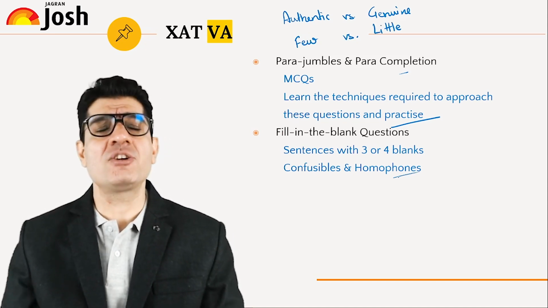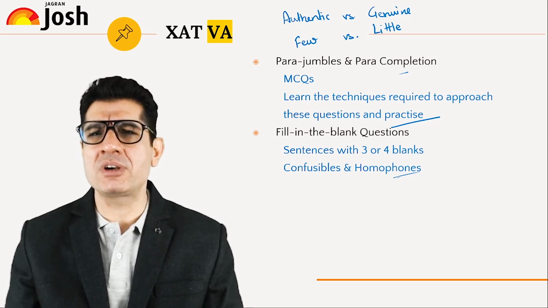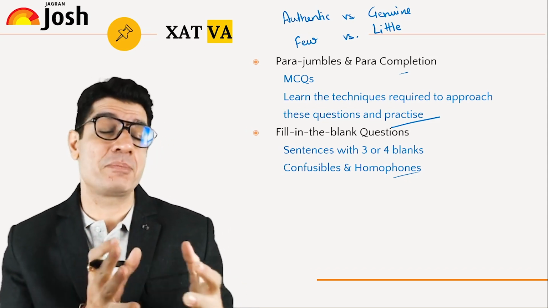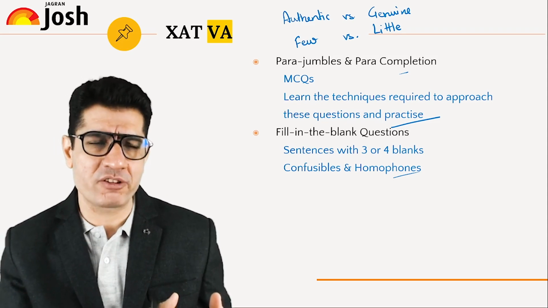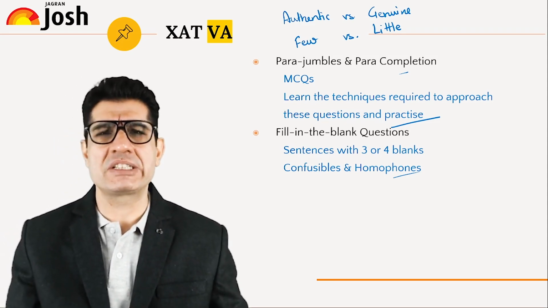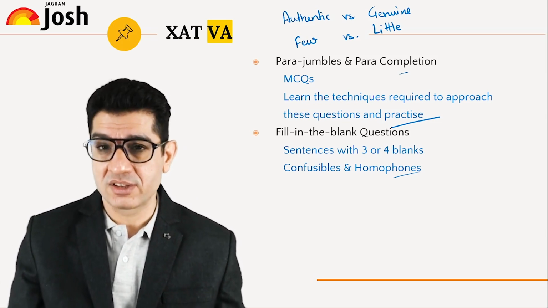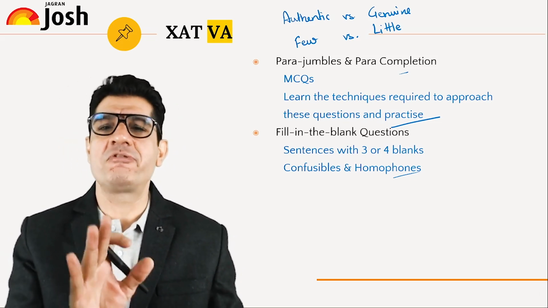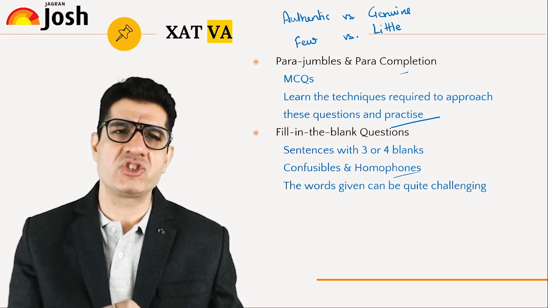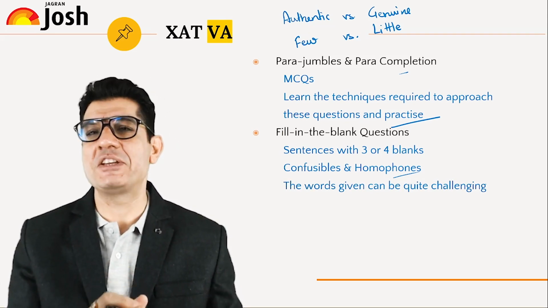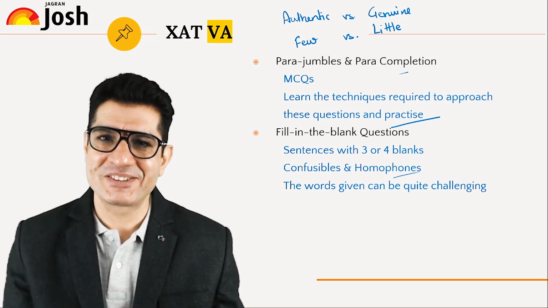Or they can get into homophones, words that have differences in spelling but they sound alike and they happen to have different meanings, and that throws a lot of people off. In case the exam is not testing you on confusibles and homophones and gives you words which do not belong to these 2 categories, even then you'd find that they can be challenging in the sense that the words may not be absolute high frequency words.